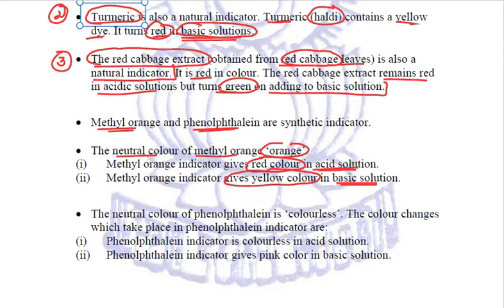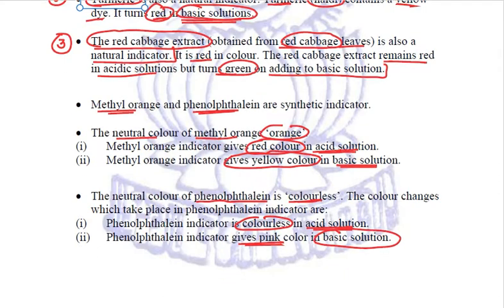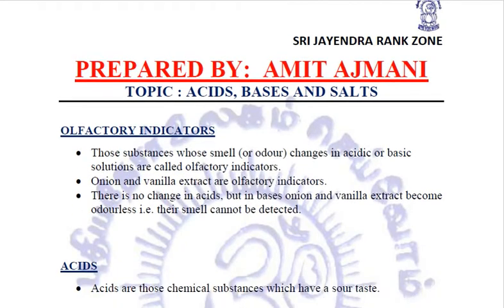Talking about the next type of indicator, that is phenolphthalein. Now the neutral color is colorless, and it remains colorless in acid solutions. But when we put this phenolphthalein in basic solution, it will turn pink. Correct? So we need to know the examples of the indicators. We need to know their neutral or natural colors, and we need to know their color changes. We need to remember the color changes when these indicators are put in acids or bases.